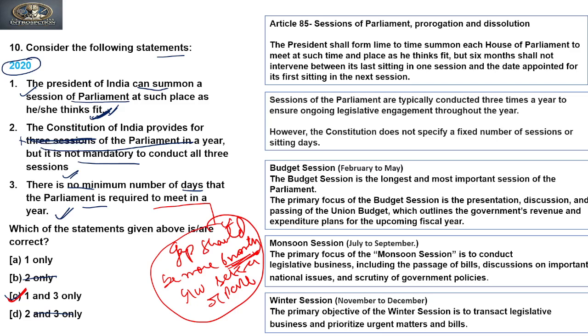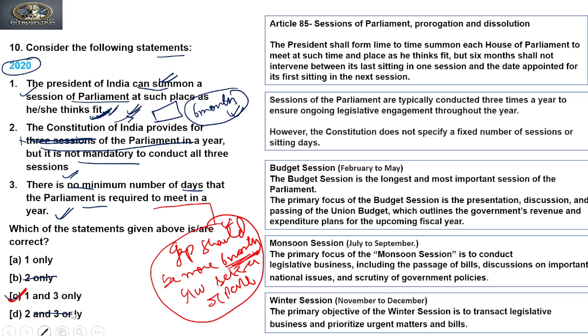The only statement made in the constitution is that the gap between the 2 sessions of parliament should not be more than 6 months. And if the president is of a view that the gap is going to be more than 6 months between the 2 sessions of a parliament, he should summon the house at such place where he thinks fit. Clear? So on the logic of this, the first and third is correct.